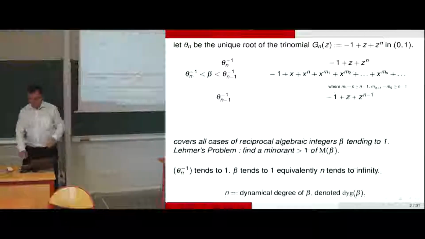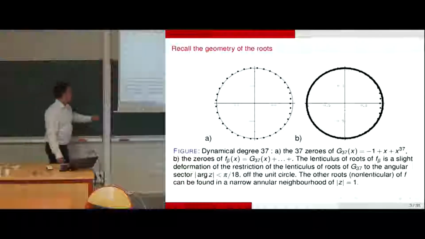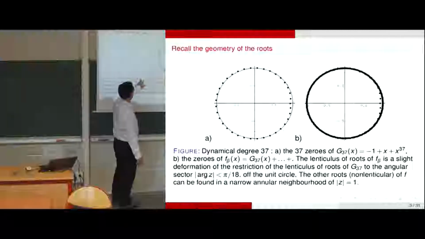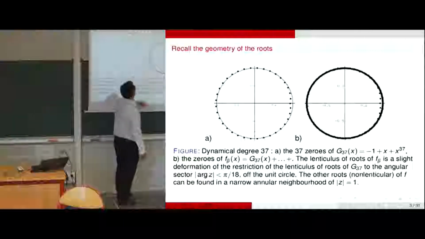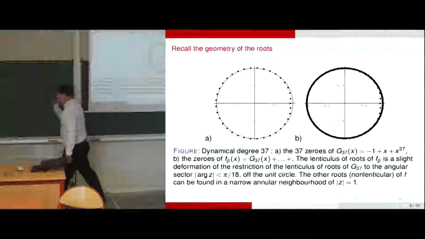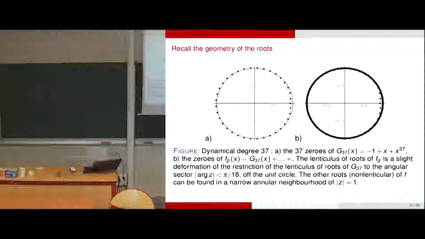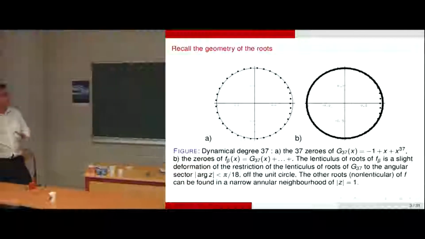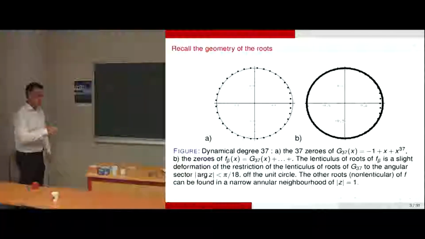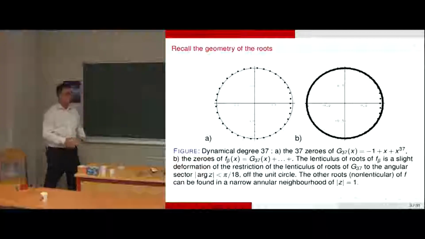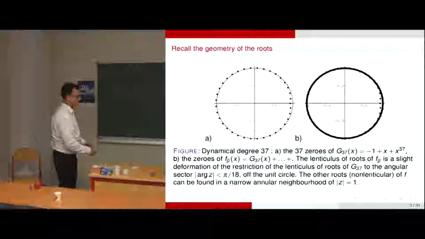The geometry of the roots for the trinomials is here. For instance, n equals 37. You have a distribution of roots like that, with a lenticulus of zeros here. The geometry is fairly uniform. So what is behind, accompanying the conjecture of Lehmer, is a phenomenon of limit equidistribution of conjugates. I will come back to that with the theorem of Bilu, but the general theory goes much deeper than that in higher dimension.